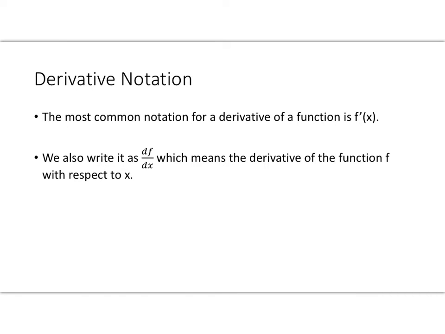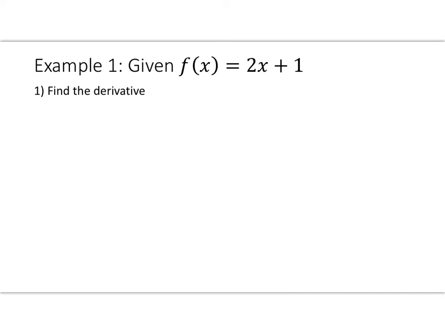Okay, our most common notation for a derivative of a function is f prime of x, so that little apostrophe we use is called prime. It can also be written as df divided by dx, which means the derivative of the function f with respect to x. Alright, so let's do some practice finding our derivative.